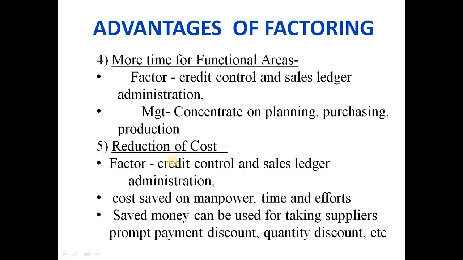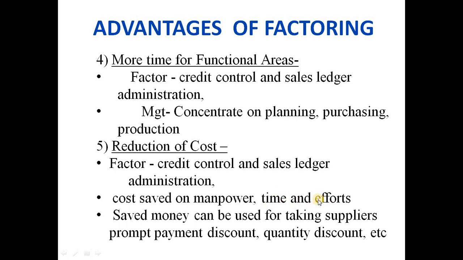Reduction of cost. The factor is doing credit control and sales ledger administration, so cost is saved on manpower, time and effort. The client is not required to appoint employees to collect money or do sales ledger administration.